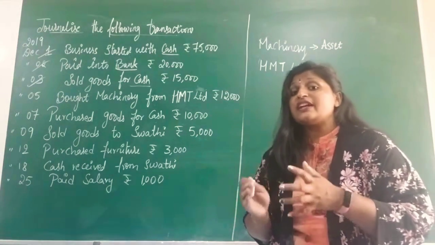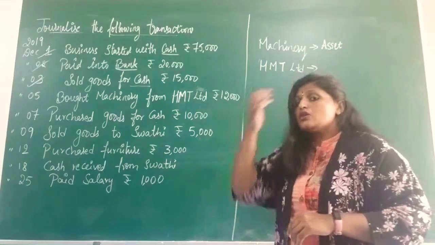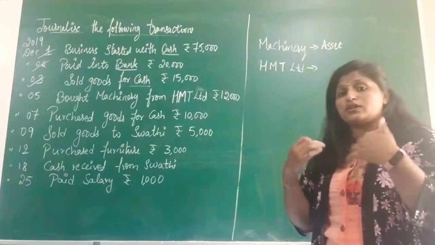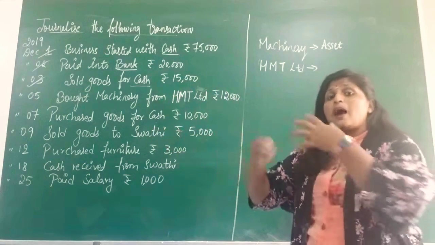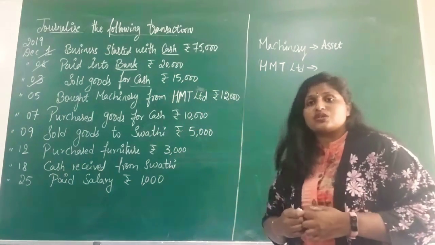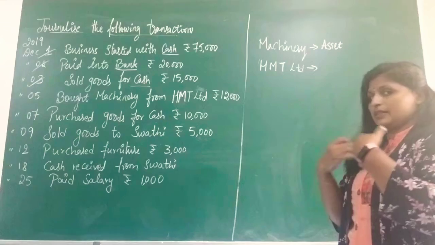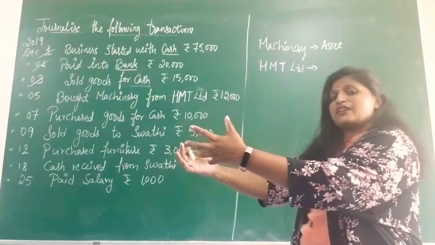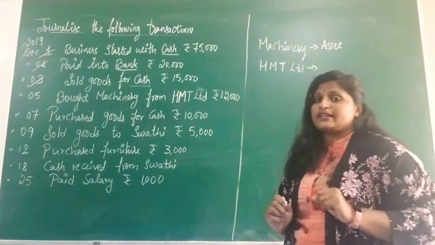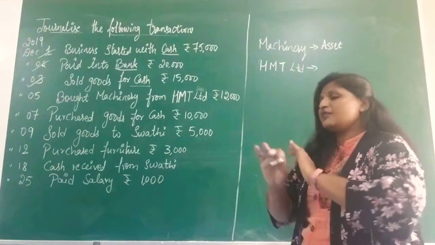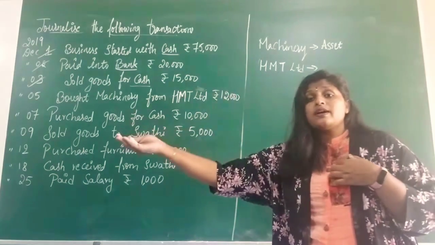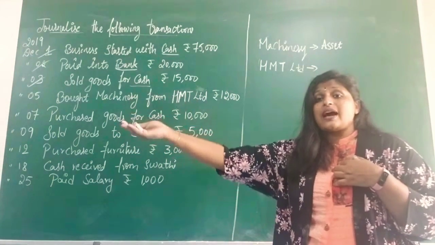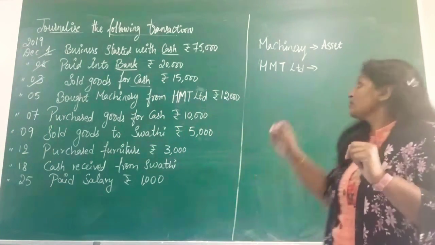It is on credit basis. So the business will be liable to pay that particular company. The amount has to be paid in the future. I have purchased machinery from HMT company on credit basis. I didn't pay anything. So I am liable to pay HMT company, that is they are my creditors.